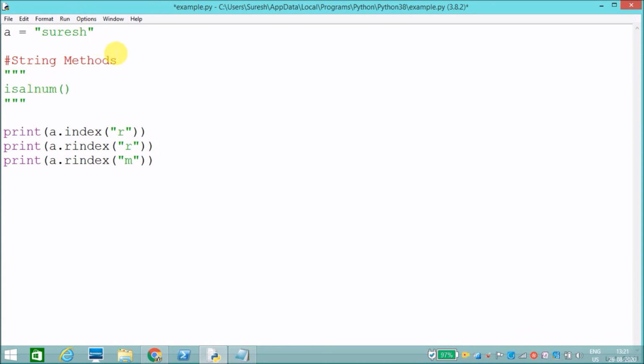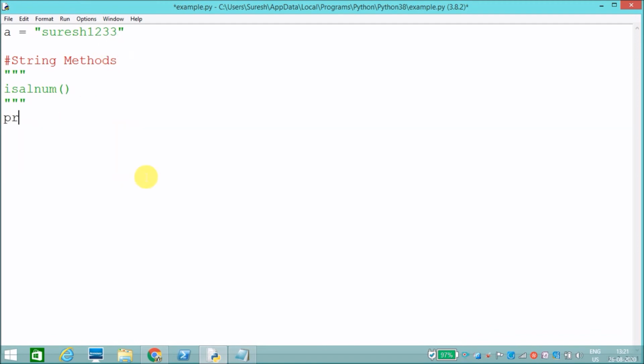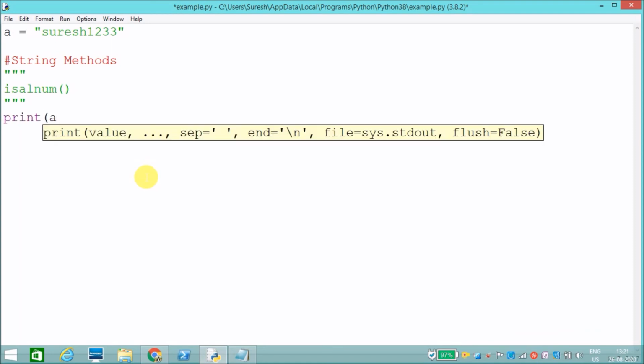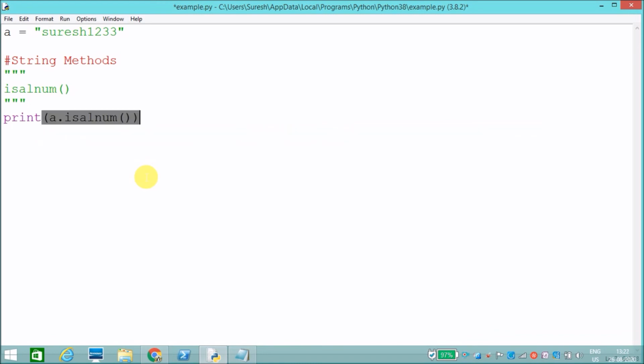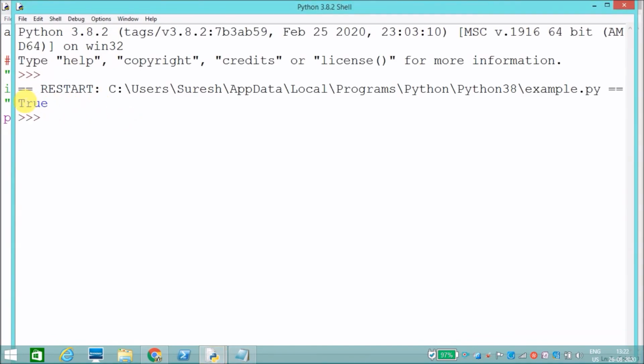I'll say 1 2 3 4. It will return true if it is alphanumeric. Print a dot isalnum. Okay, I'll run this. See, it has returned true because it is alphanumeric.